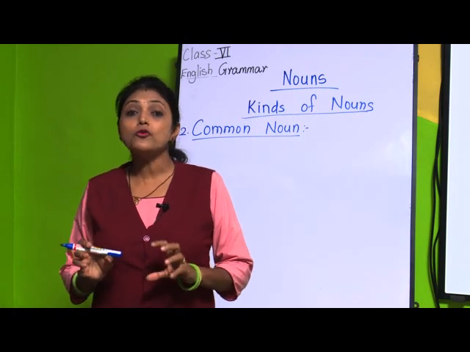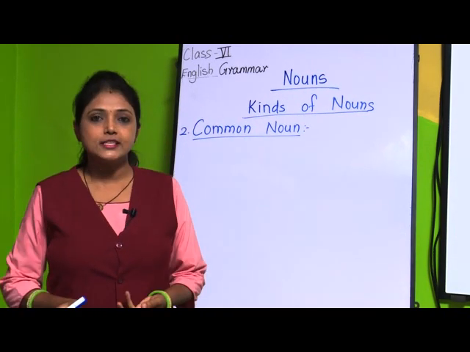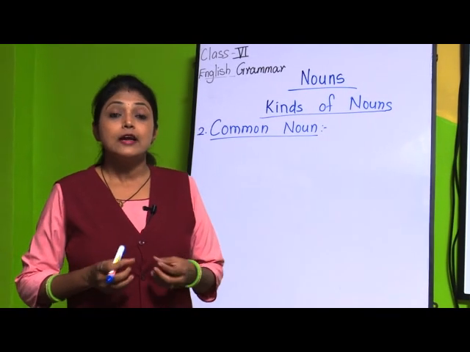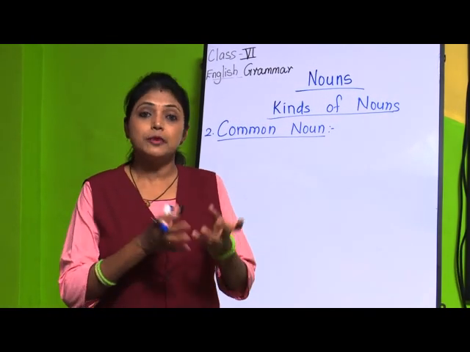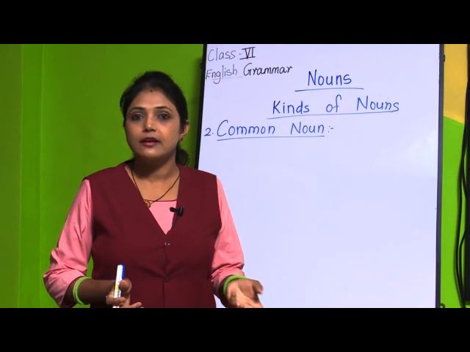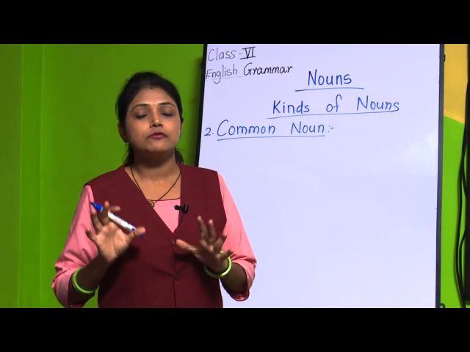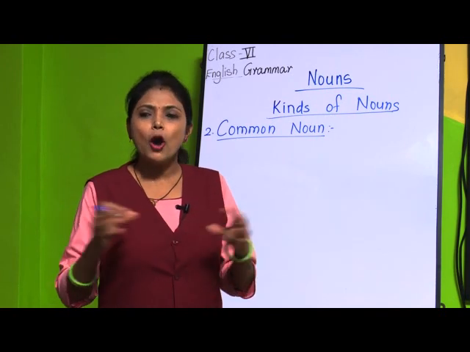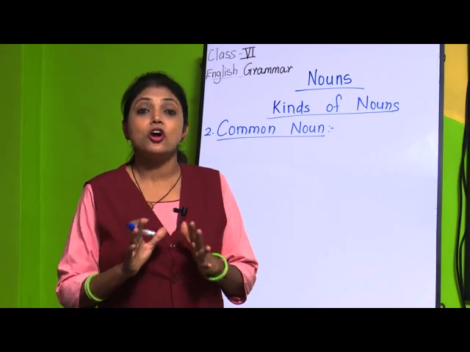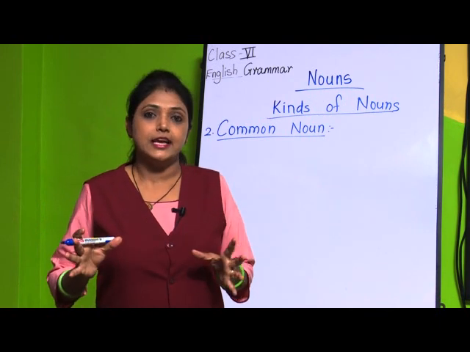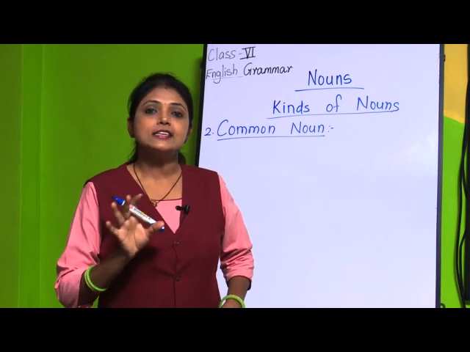If we talk about boys, so many boys are there in the class. Girls, many girls are there. Dogs, many dogs are there. Many trees are there, right? So, this is called a common noun, which is available commonly, not rare, it is many in existence. So, that is called a common noun.